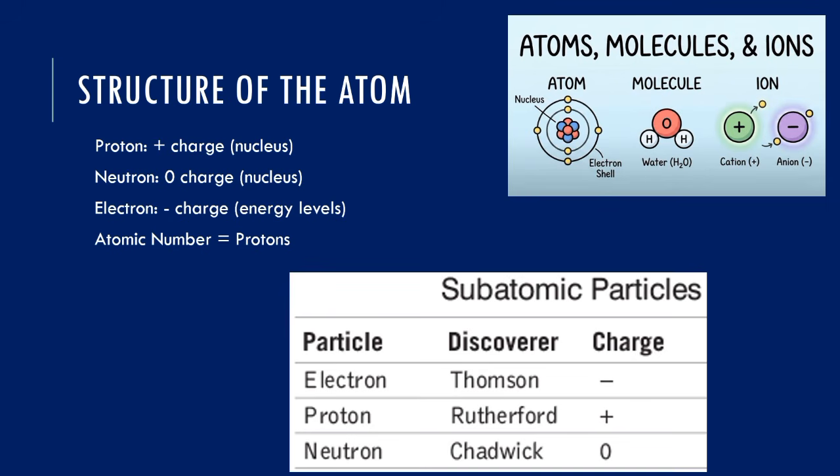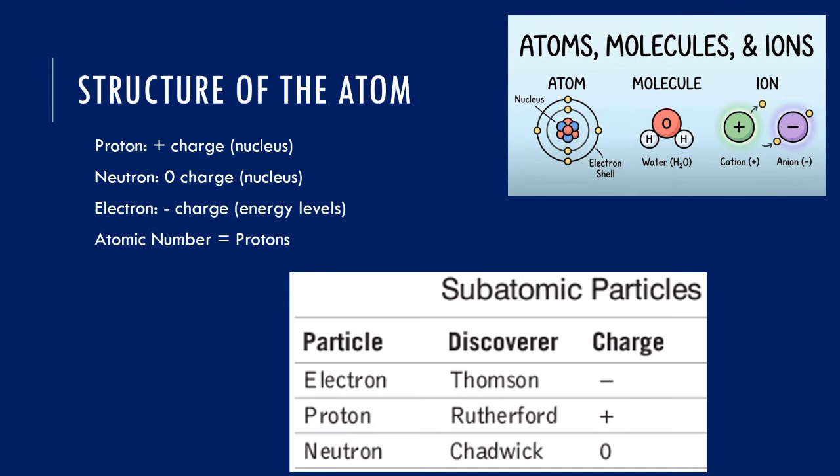Neutrons, no charge, found in the nucleus just as protons are found in the nucleus. It was discovered by James Chadwick using alpha bombardment on beryllium. The protons and the neutrons joined together give us what we call nucleons. So when we hear nucleon number, what we are looking at is the number of protons and neutrons in the nucleus of an atom.